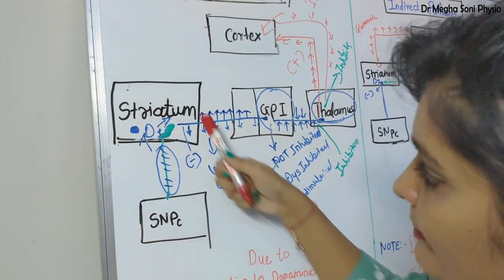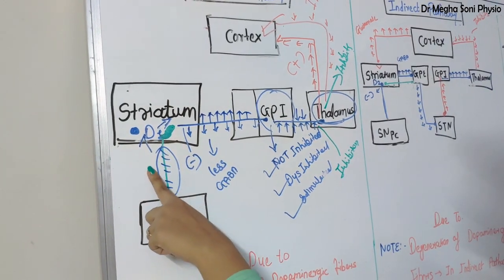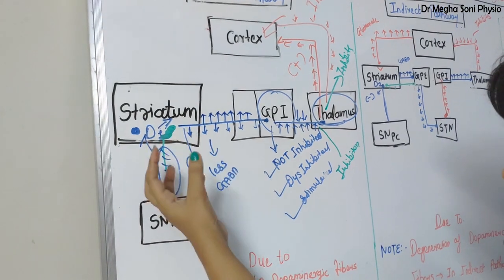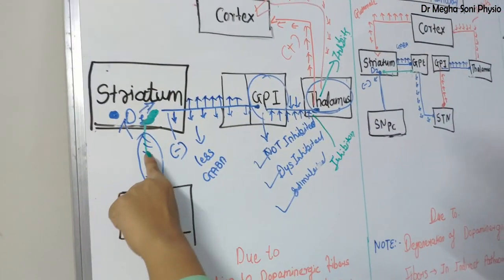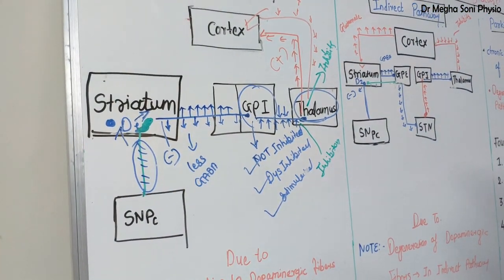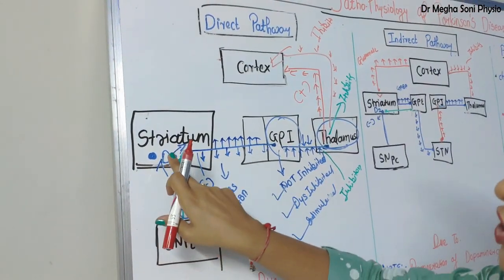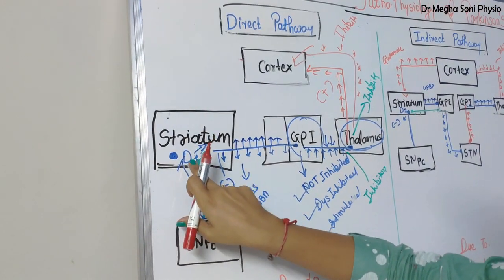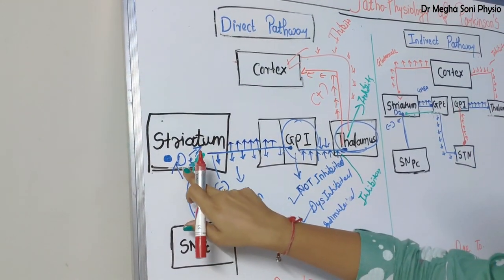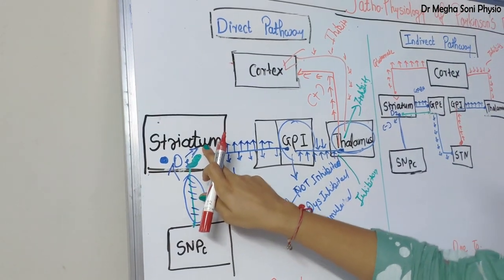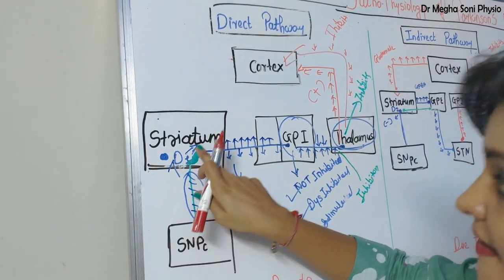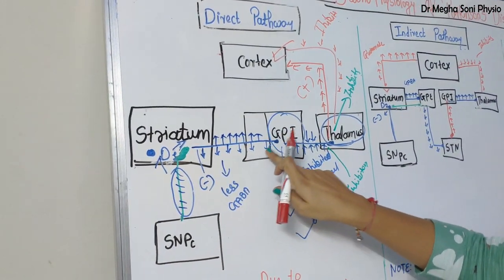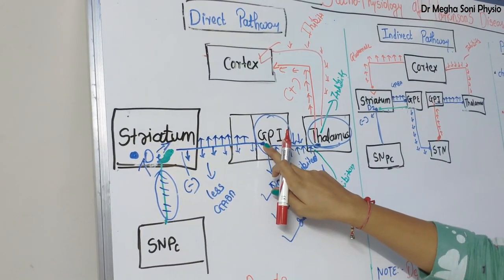Now we can see that due to damage to the pathway, as this nigrostriatal pathway is damaged, or you find degeneration of these fibers, it is not sufficient to secrete dopamine over the D1 receptor. So it is not sufficient to stimulate the D1 receptor, and so the striatum is not stimulated. The striatum is inhibited, so it secretes less and less GABA over the globus pallidus internus.